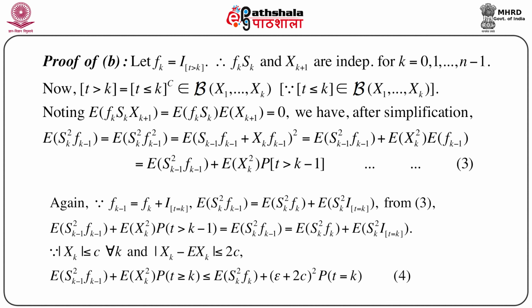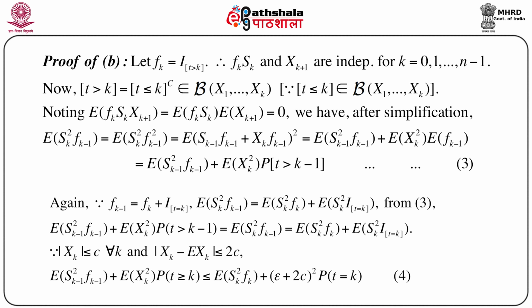Hence from the previous equation, we have expectation of sk minus 1 square into fk minus 1 plus expectation of xk square into probability t greater than k minus 1 is nothing but expectation of sk square, the left side in the above equation, expectation of sk square fk minus 1 equals expectation of sk square fk plus expectation of sk square into I t equals k.